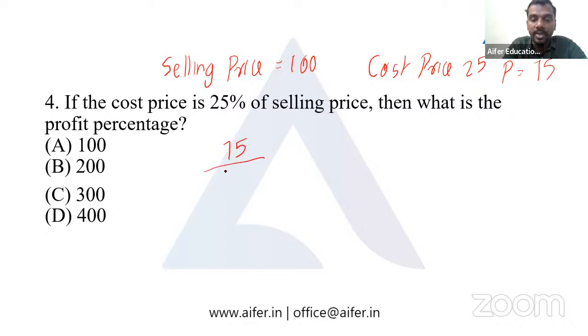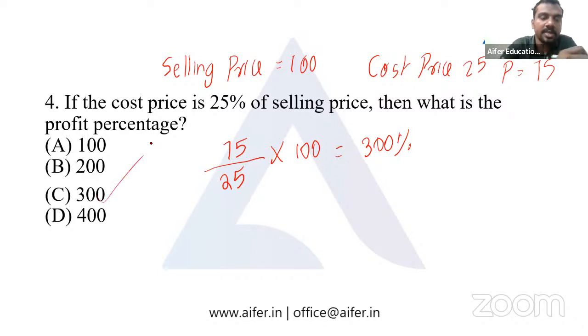Profit we have 75, cost price 25, profit by CP into 100. We have 3 into 100, so we have 300% as the correct answer for this particular question. Option C is the correct answer. I hope it's clear. It's again an easy one.